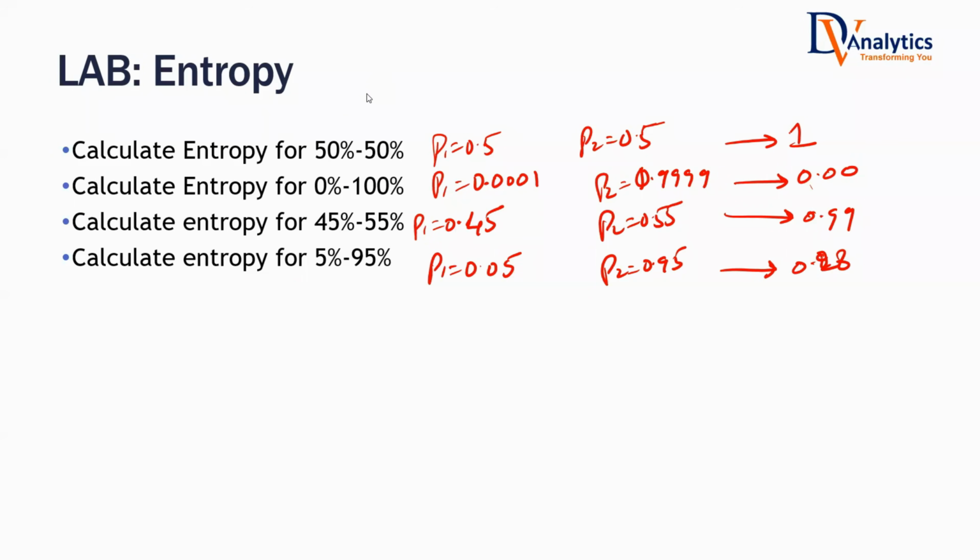Tell me once again, if entropy is high, what does that mean? Is it a pure subset or an impure subset? Impure subset. Entropy is a measure of what? Impurity, randomness, diversity, chaos in the system. So if this is segment 1, segment 2, segment 3, segment 4, what kind of segments are beneficial for you? Which one is most beneficial? The first one is S2. After S2, which is the next best one that you would pick? S4.